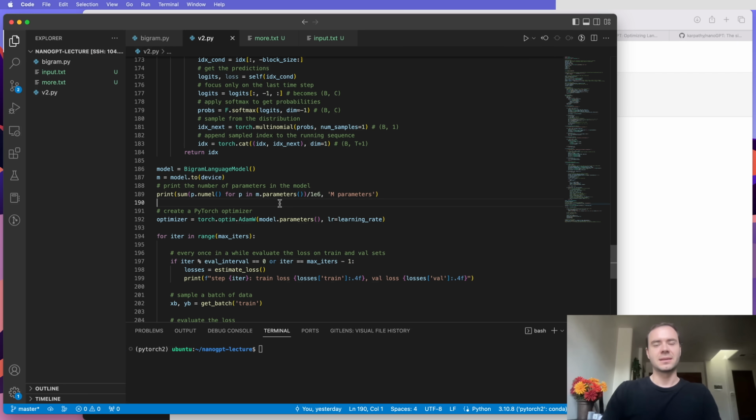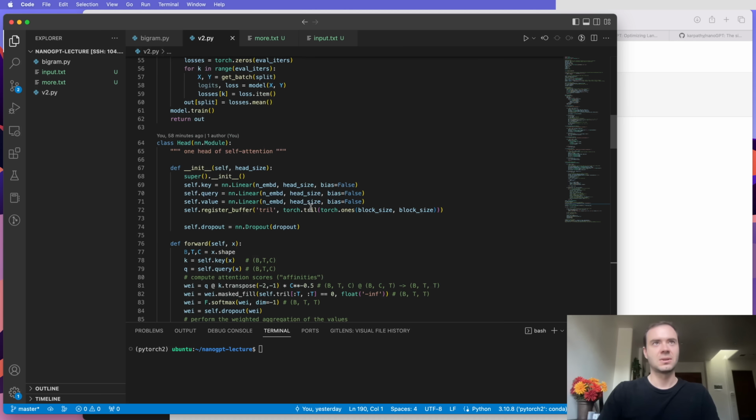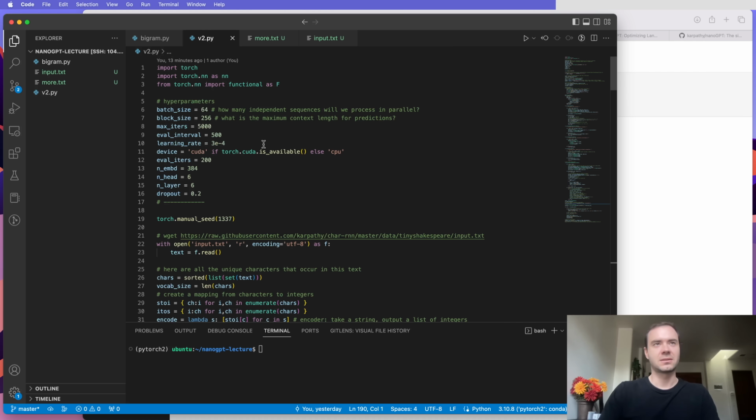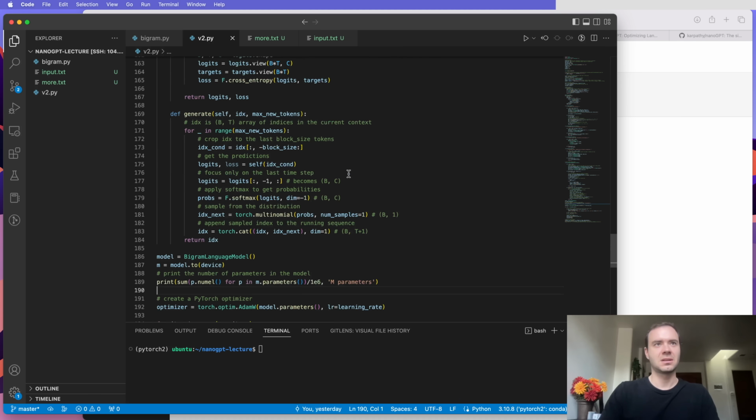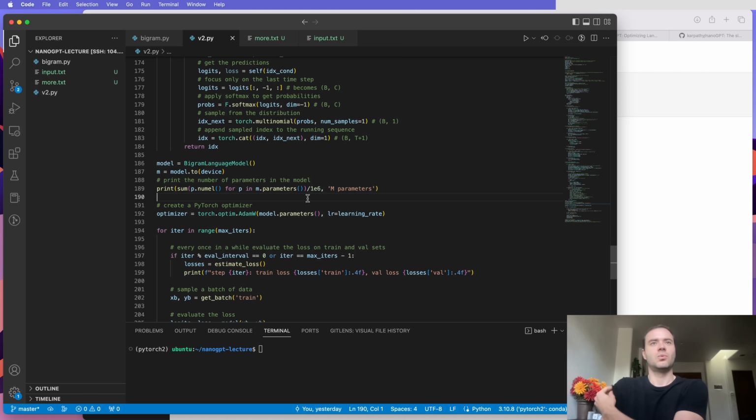And so in our case, this is how you print the number of parameters. I printed it and it's about 10 million. So this transformer that I created here to create a little Shakespeare transformer was about 10 million parameters. Our dataset is roughly 1 million characters, so roughly 1 million tokens. But you have to remember that OpenAI uses a different vocabulary. They're not on the character level.